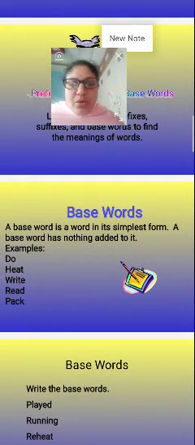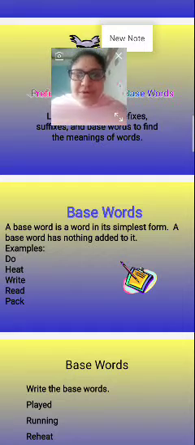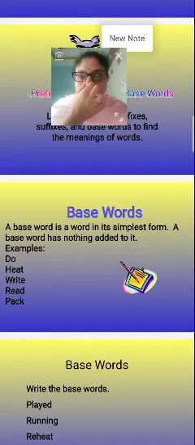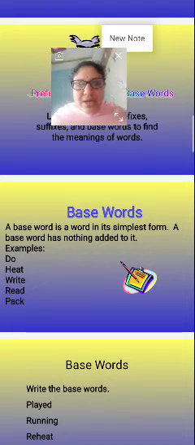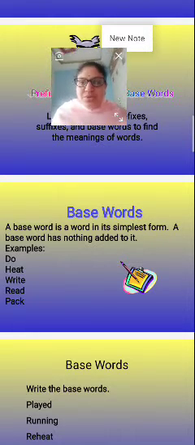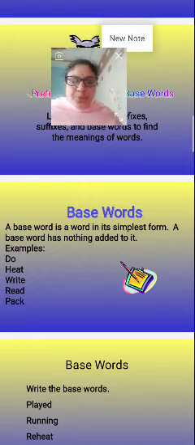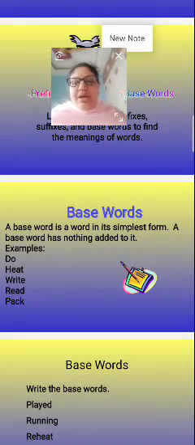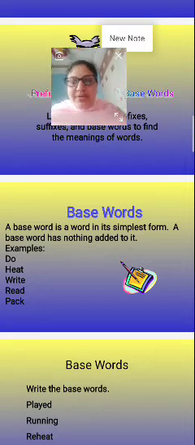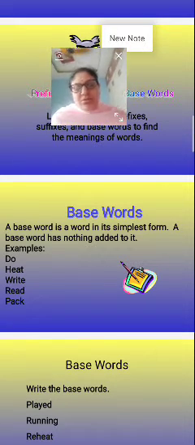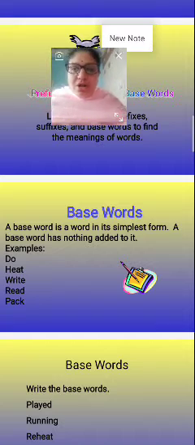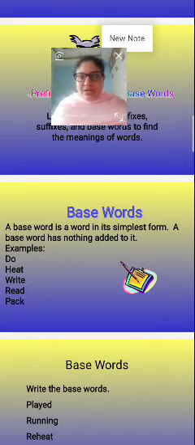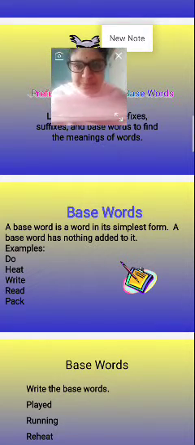So, what is this? Nothing is added to these words. There are no words that are added to it. Heat, write, read and pack. These types of words have nothing added to them.